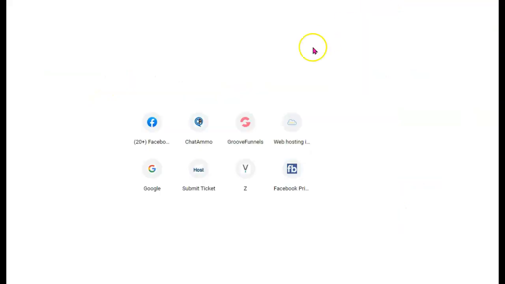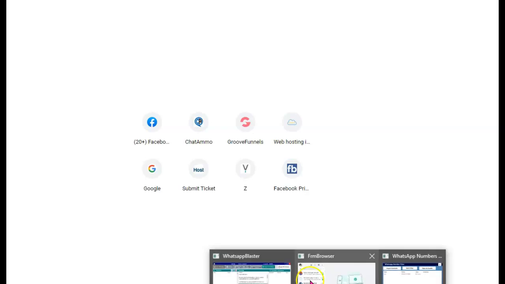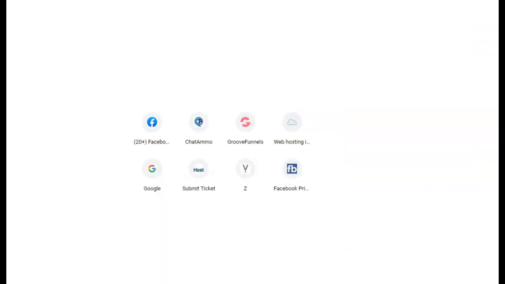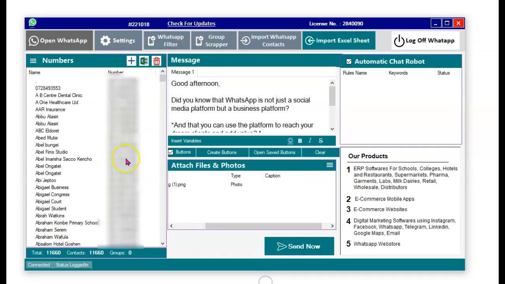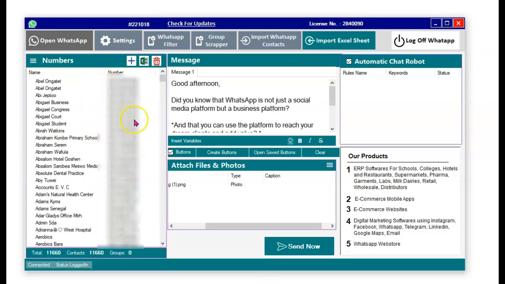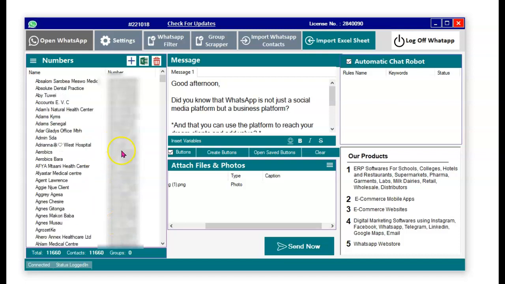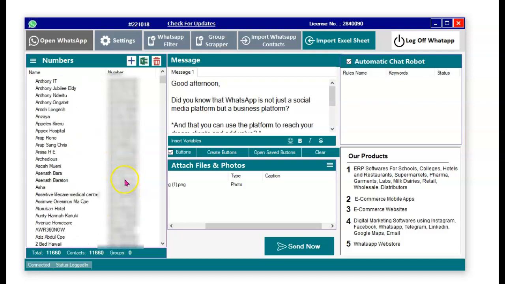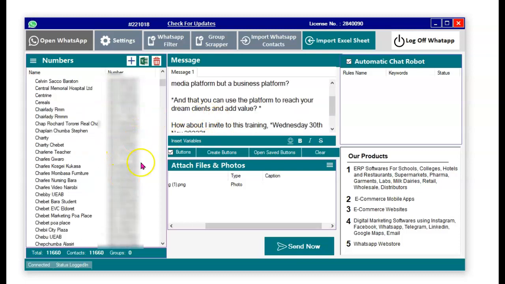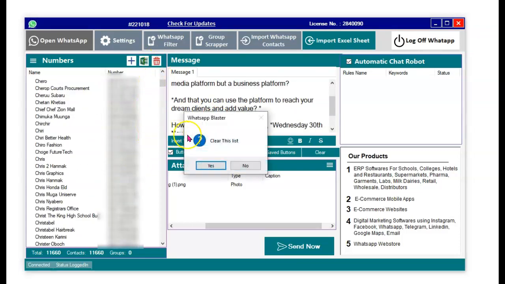I think this is one of the coolest applications ever, because guys, just to be honest, just watch and see what happens. So in a few minutes, yes, right there. All my numbers from WhatsApp have been imported here, like 11,666, 660. So these are the groups that I'm in, and some of us have got contacts that are actually dead. We've not done anything about them. So now you've got something to do with those numbers. I really hope that this excites you. Of course, you can delete the numbers.